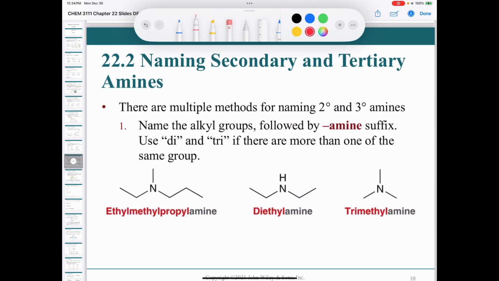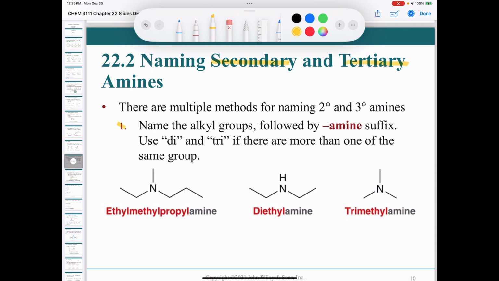Now that covers primary amines, but when we get into secondary and tertiary amines, it gets a little more complicated. So it says there's multiple methods for naming secondary and tertiary amines. The first one that's shown here is if you can identify the alkyl groups, right? If it's methyl, ethyl, propyl, isopropyl, or one of the 4 butyl groups, or a cyclo group like cyclobutyl, cyclopentyl, etc. In that case, you just name the alkyl groups and follow it up with the amine suffix. That's it. If the same group shows up twice or 3 times, you just use di or tri as the prefix. Let's take a look at some examples here.